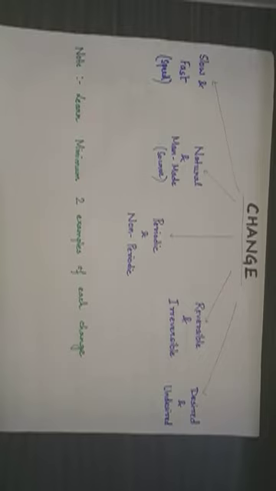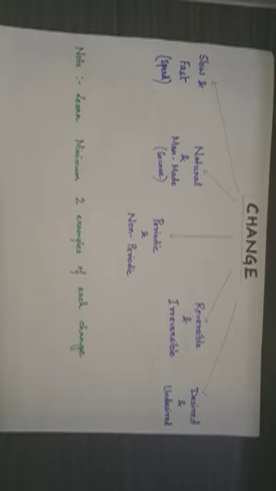Examples: you all are aware, 7 days of a week. If today is a Sunday, again Sunday will repeat itself after 7 days. It can be months. It can be about climate, in the sense that if there's a monsoon, after that there'll be winters, after that summer, spring, summer coming up. So that is a case of periodic change.